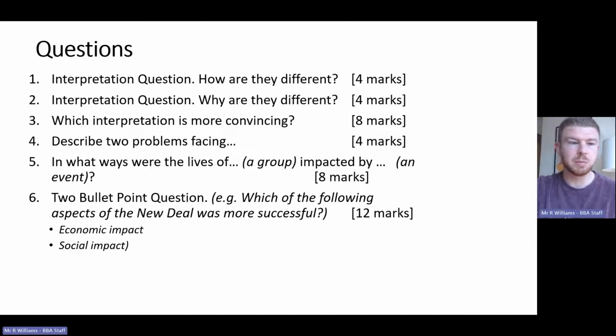Number 4 is really simple. Describe two problems: point, develop, point, develop. Number 5 asks you about a group and how they're impacted by something across the course, maybe an event like the Great Depression. And then finally, the two bullet point question. An example there: which of the following aspects of the New Deal was more successful? Was it economic or social? So that is what you'll be faced with in the America paper, in Paper 1.